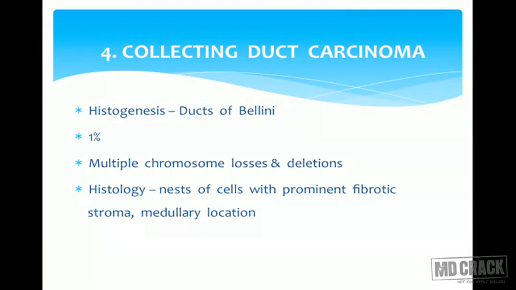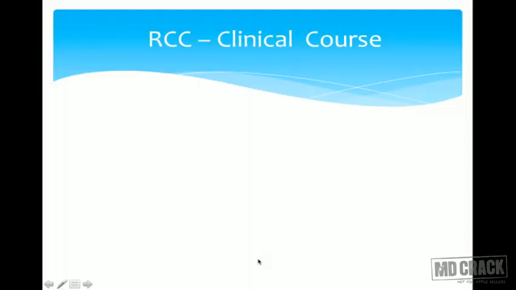The rarest of the rare renal cell carcinoma is the collecting duct carcinoma. It arises from the medullary portion, the medullary collecting duct of the tubules, or you can call it the duct of Bellini, which can give rise to collecting duct carcinomas. Around 1% of the RCCs are collecting duct carcinomas. Multiple chromosomal losses and deletions will be seen in these cases. Histologically, what you will see is nests of cells with a prominent fibrotic stroma, and most of the time it is in the medullary location.